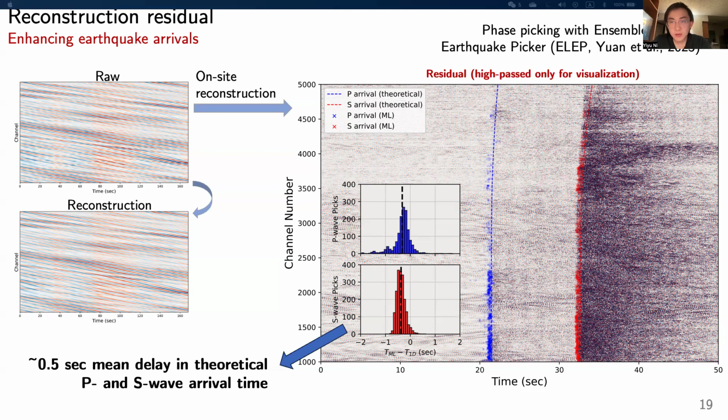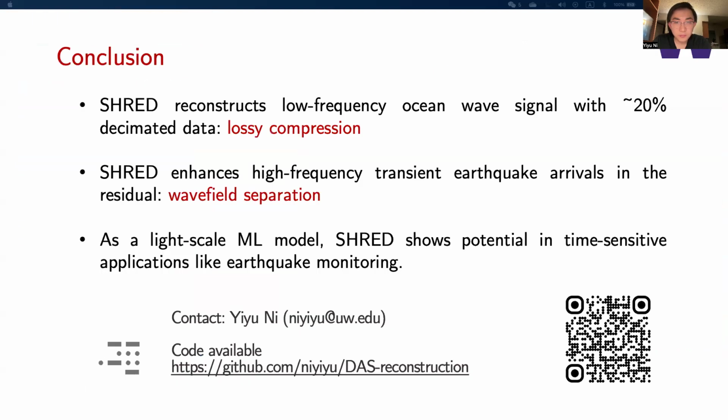Further analysis of the difference between the theoretical arrival time and our machine learning picking shows a half-second travel time delay. In summary, the test showed that SHRED model together with the machine learning phase picker can be used for on-site event detection, especially in a real-time setting.